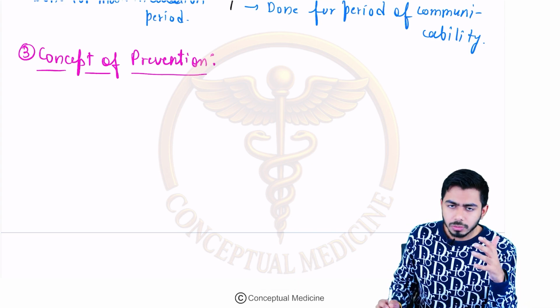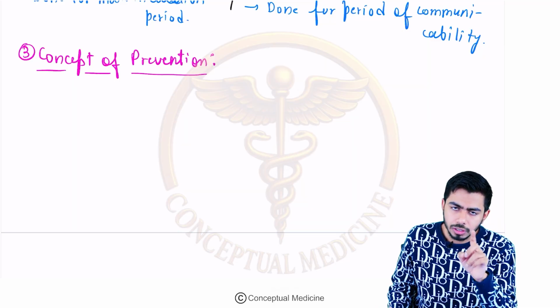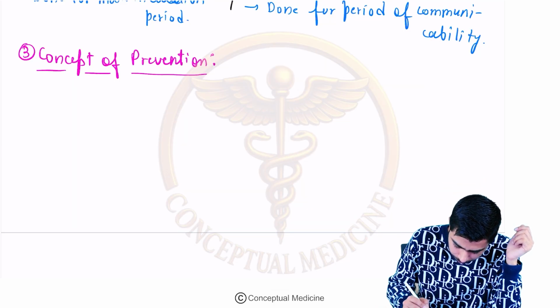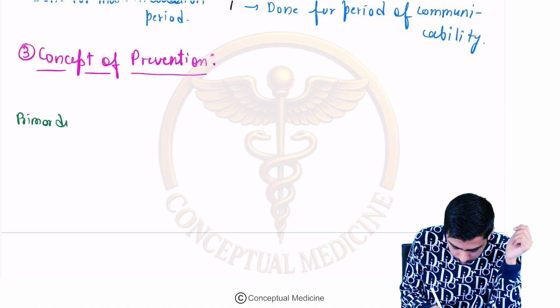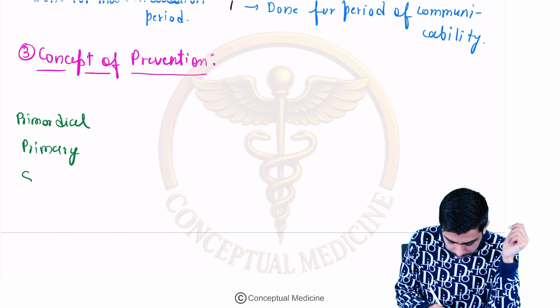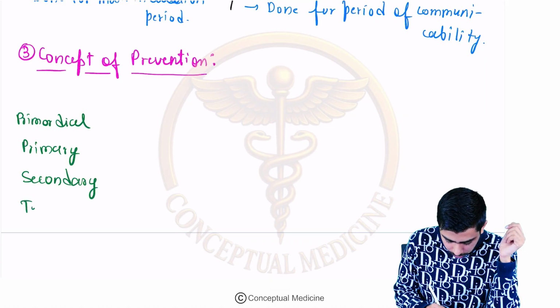So in the concept of prevention we are talking about four levels: primordial, primary, secondary, and tertiary. Here let's talk about primordial level of prevention, then primary level, then secondary level, and then tertiary level of prevention.